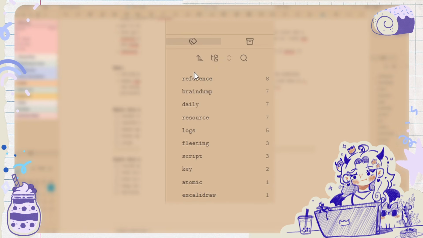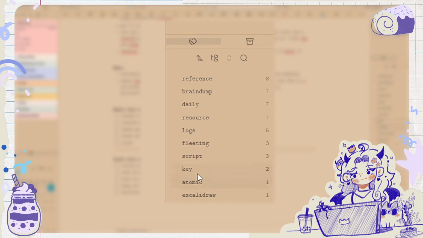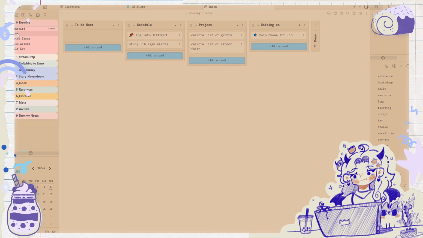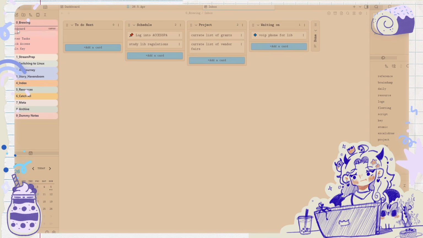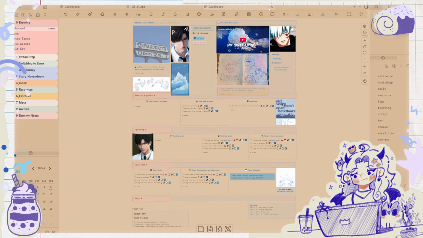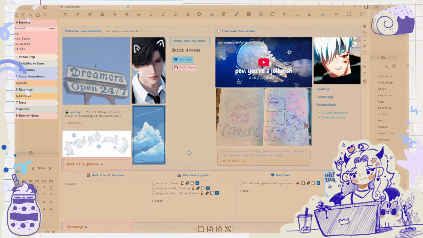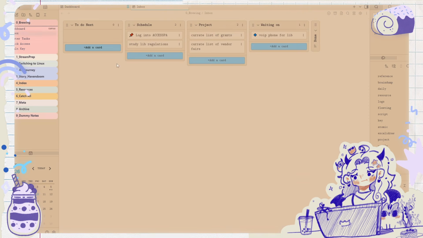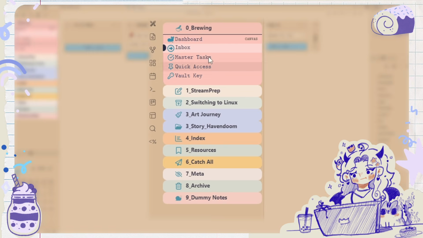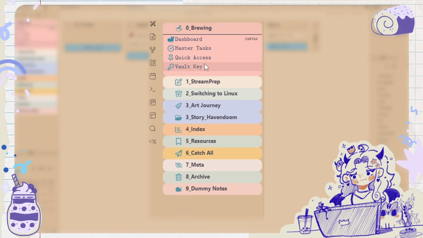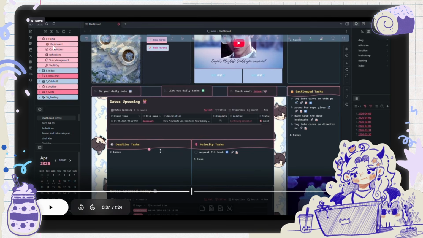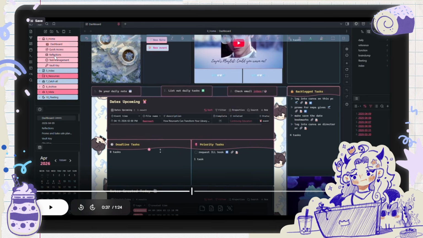These should all be mostly for my notes. This inbox thing, I'm probably gonna archive this for now. I just don't know if I'm gonna really be using it for tasks, because if I'm gonna be keeping track of my tasks within my dashboard now, most likely won't be needing this Kanban board. So I'm just gonna archive this for now. So I have only these. Okay, I have dashboard, quick access, reflections.